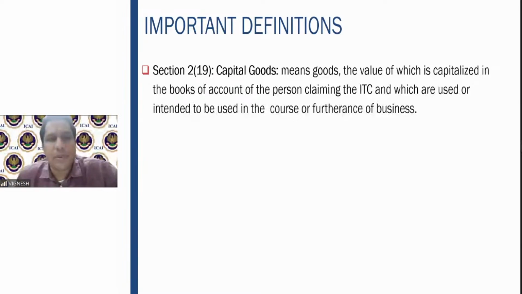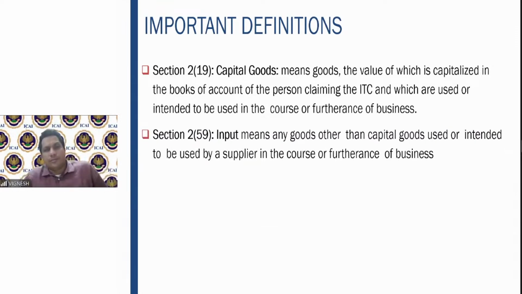Any goods which are capitalized in the books of accounts of the person claiming the ITC and which are used or intended to be used in the course or furtherance of the business. So you have to examine whether he is capitalizing that in his balance sheet, and the second point is to examine whether he is using it in the course or furtherance of the business, or even intends to use it.